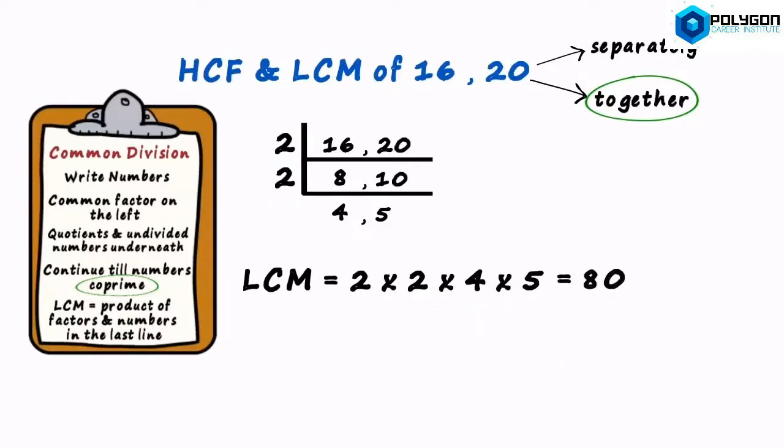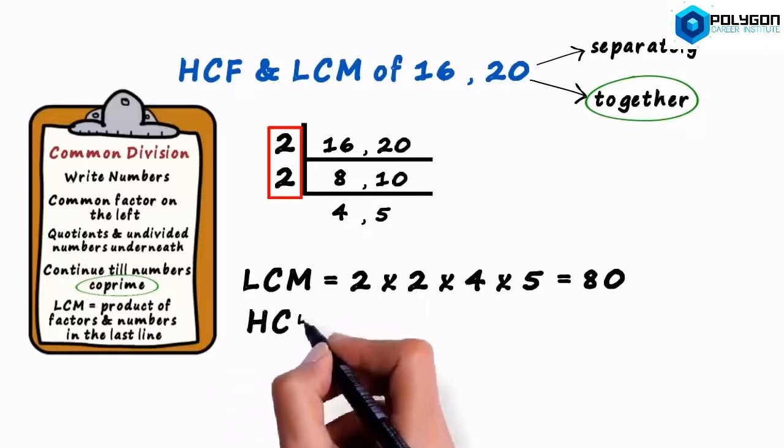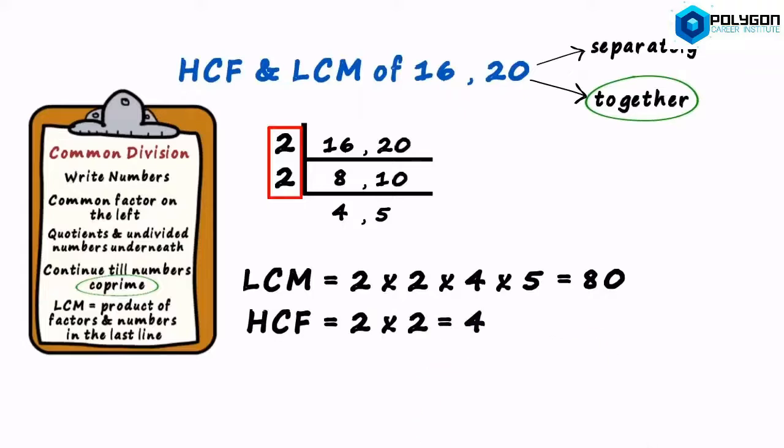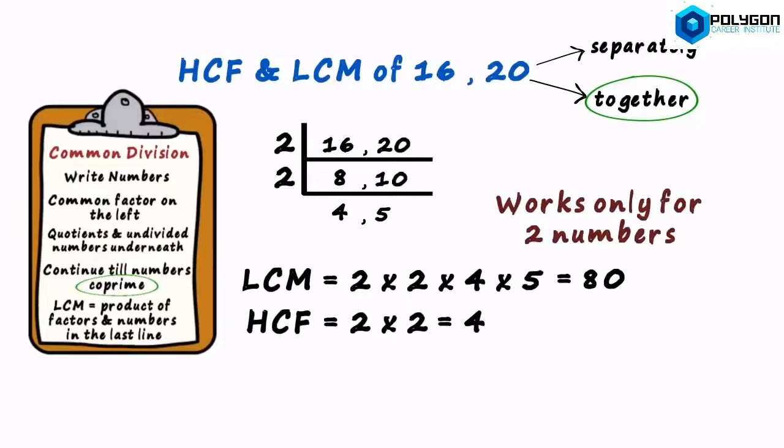Yes, but how does this give us the HCF? Well, the product of the factors on the left gives us the HCF. Hence, the HCF will equal 2 times 2, which is 4. This is the HCF of 16 and 20. So you could see that just this one method gave us the HCF as well as the LCM of two numbers. But we also have to note that this works only for two numbers.